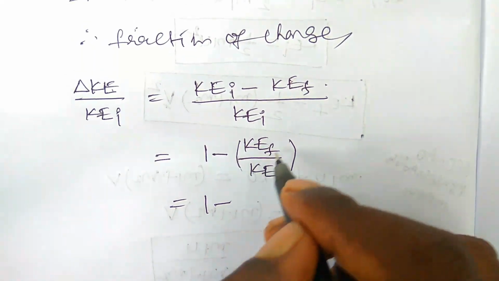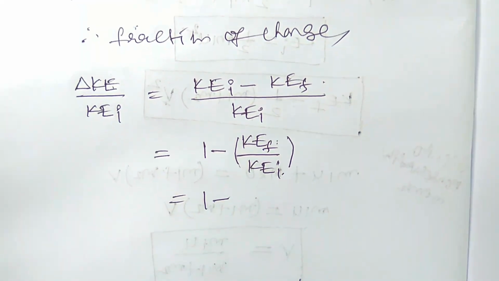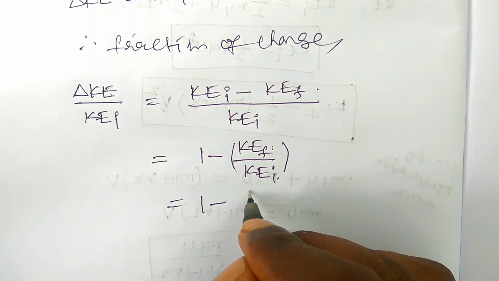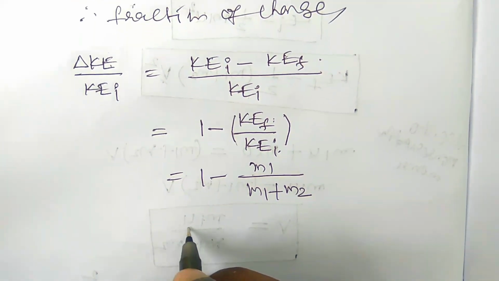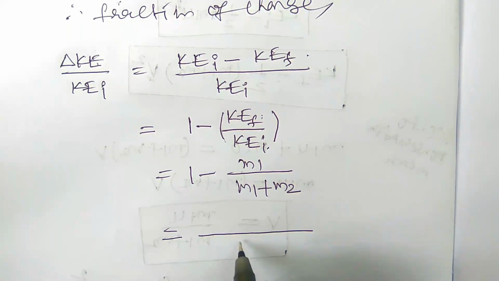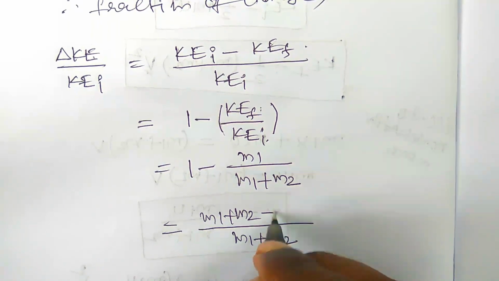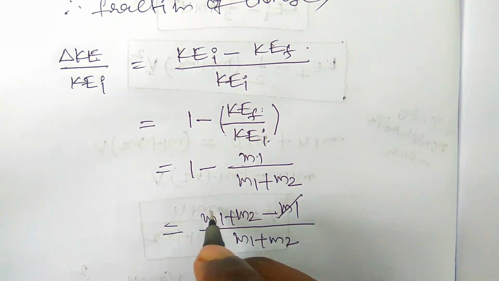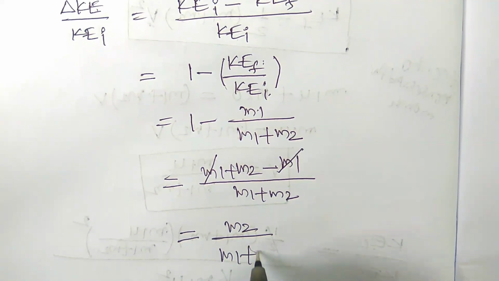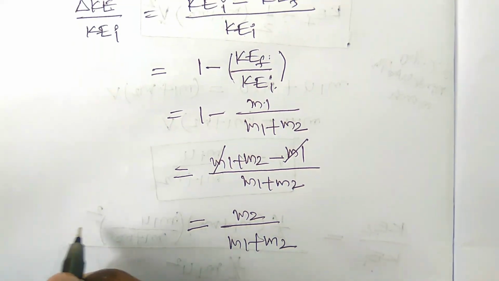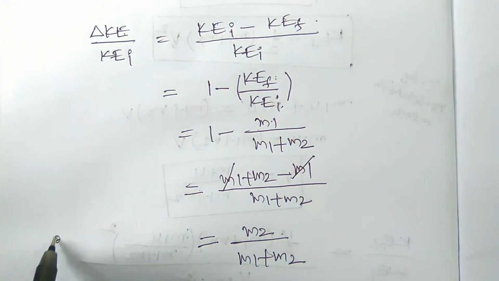What is KEF by KEI? It is the ratio of the final kinetic energy and the initial kinetic energy, meaning the kinetic energy after collision and before collision. Already we have derived it: it is m1 by m1 plus m2, right? So just put the LCM m1 plus m2 and write m1 plus m2 minus m1, and m1 cancels out. Here we get m2 by m1 plus m2. So this is the fraction of change in kinetic energy.